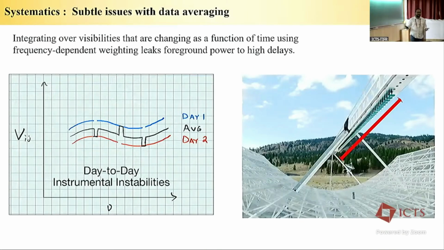So one of the things which we understand is that CHIME is basically made of steel and aluminum. So one of the day-to-day instrument instabilities is basically focal line expansion and contraction. Since the temperature varies, this focal line will expand and contract, and that is close to a 10% effect, and we cannot ignore that effect in our analysis. So currently we are working on how to model this and remove this from the data, but this is one example of day-to-day instrument instability that can leak power to high delay.